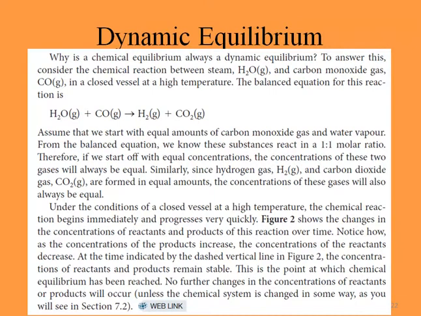Assume that we start with equal amounts of carbon monoxide and water vapor. From the balanced equation, we know these substances react in a 1:1 molar ratio. Therefore, if we start off with equal concentrations, the concentrations of these two gases will always be equal. Similarly, since hydrogen gas and carbon dioxide are formed in equal amounts, the concentrations of these gases will also always be the same. Under the conditions of the closed vessel at a high temperature, the chemical reaction begins immediately and progresses very quickly. Figure 2 shows the changes in the concentration of reactants and products of this reaction over time.